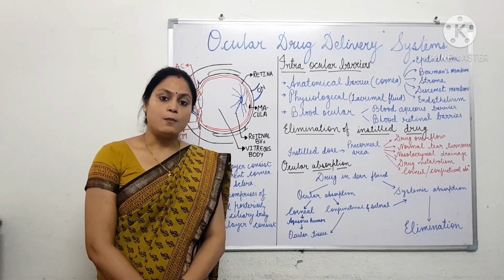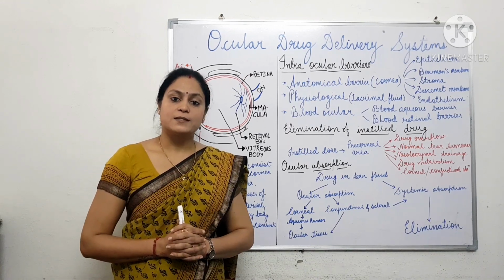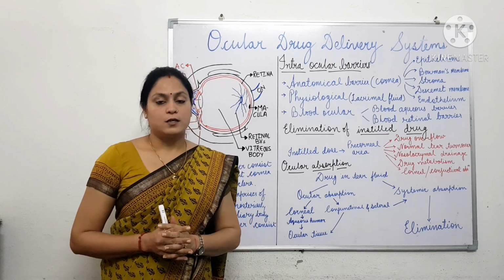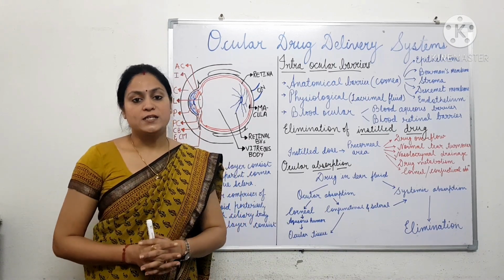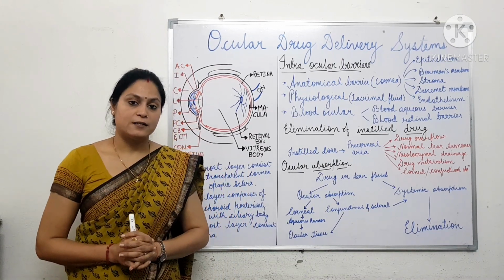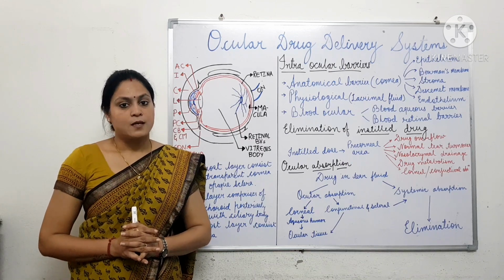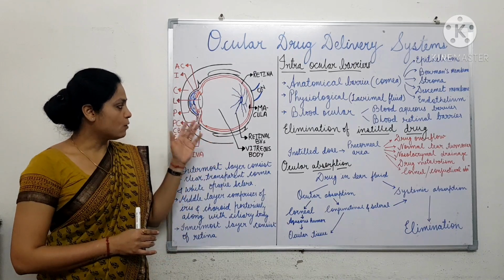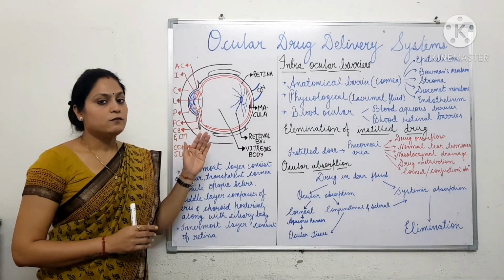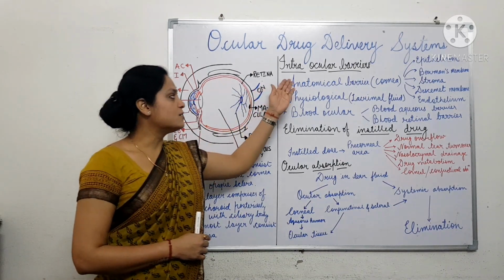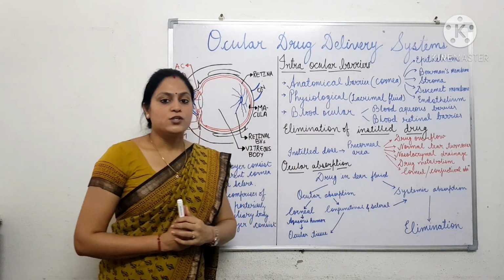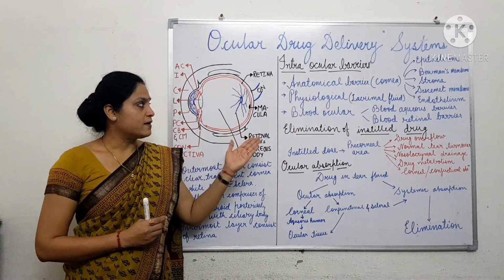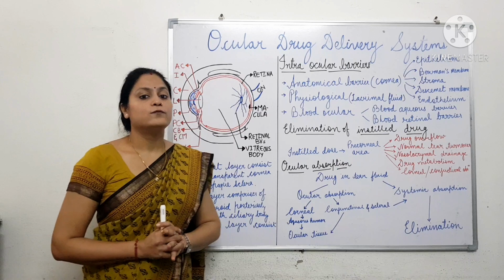We will study what is ocular drug delivery system and what is the basic objective of formulation of ocular drug delivery systems. After a short introduction of anatomy and physiology of the eye, we are going to discuss various intraocular barriers in the ocular delivery of drug.